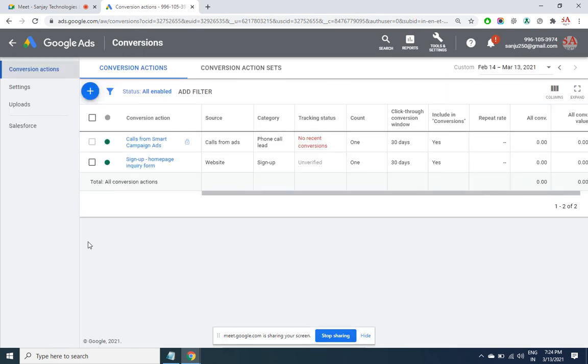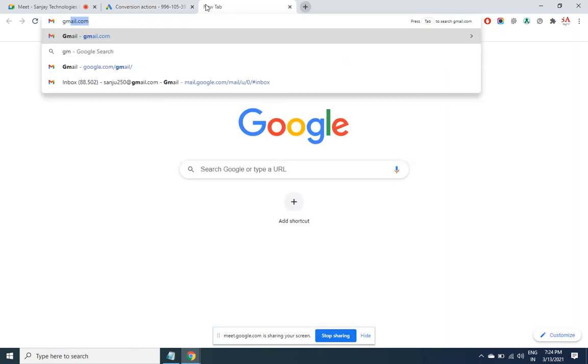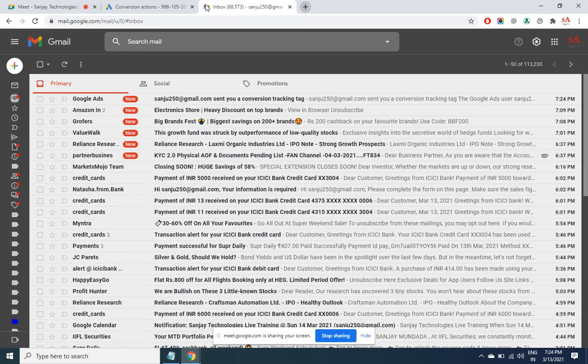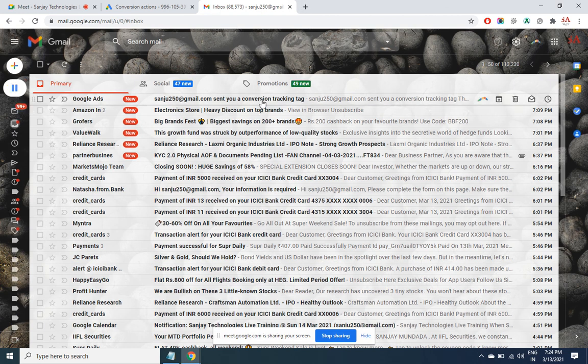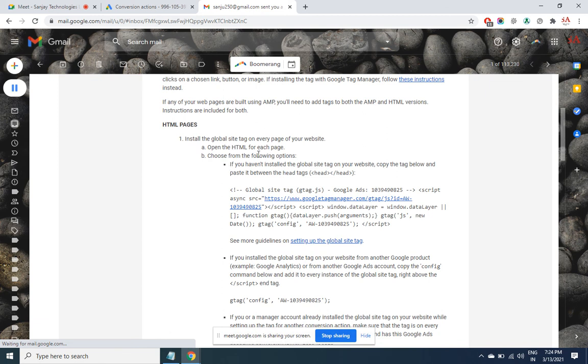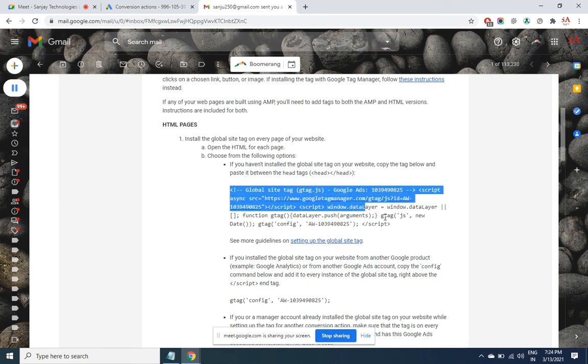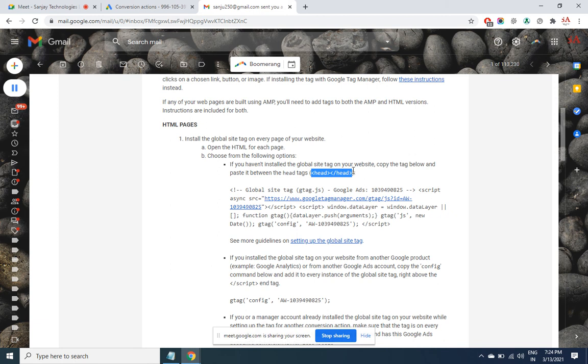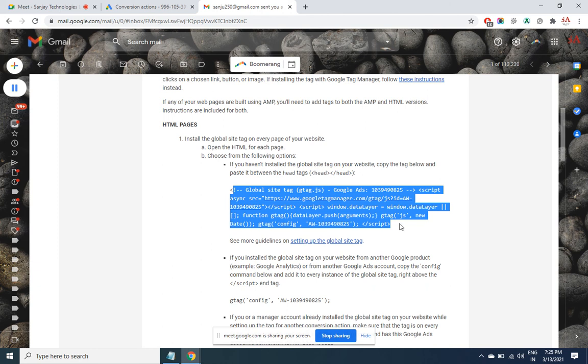Now within the email, you'll be seeing the instructions from Google, what has to be done. He must have sent a tracking code. Go into the HTML of each page and put this code anywhere between the head section, same like how we have displayed the keywords tag, description and all that. This code has to be put in every page. That's it.